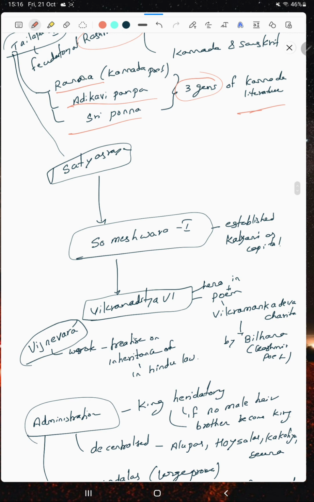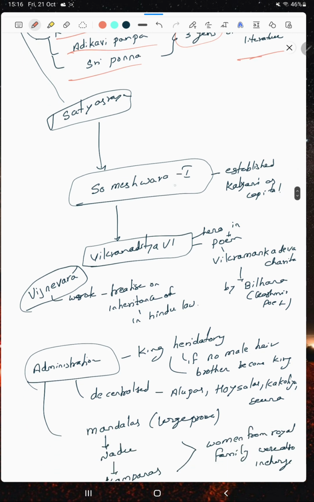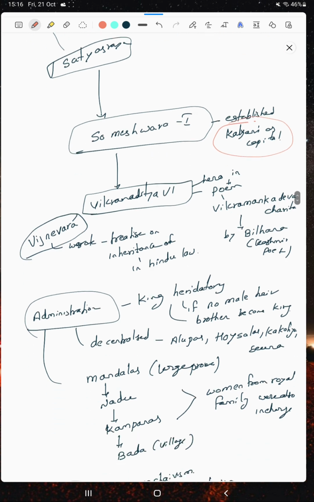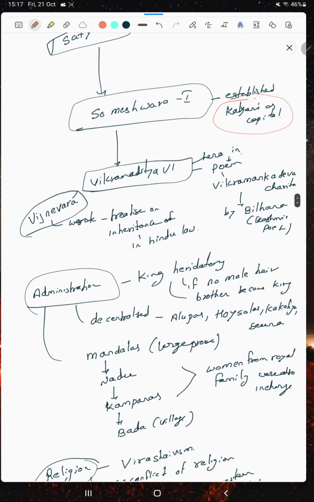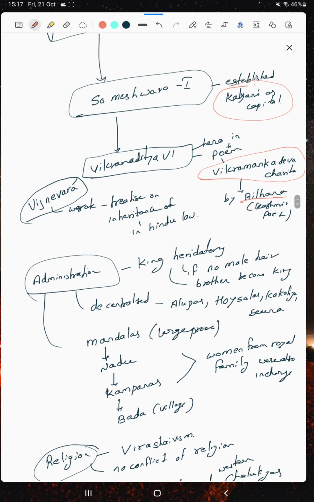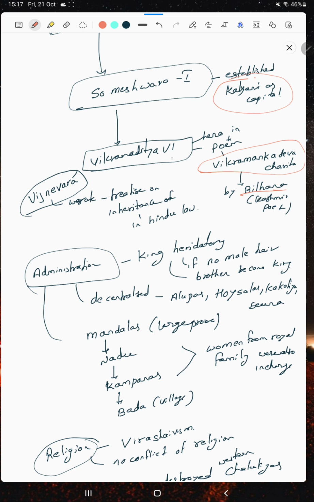Someshwara established Kalyani as the capital of the Western Chalukyas. Because of that, we can call them the Kalyani Chalukyas also. Vikramaditya VI was the last one. He is the hero of a poem written by Bilhana, the Vikramankadeva Charita. Vikramaditya VI was a ruler of the Kalyani Chalukyas. In his period, Vijnaneshwara wrote a treatise on inheritance law, which is Hindu law.